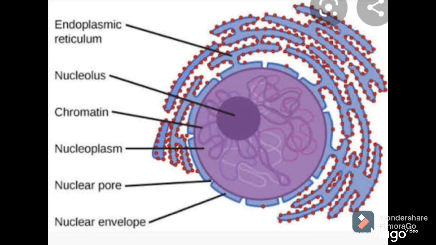This nuclear membrane consists of many pores. Nuclear pores are present on the nuclear membrane. Then in between the nuclear membrane and at the center, nucleolus is there. Nucleoplasm is present, which is a colorless dense fluid. Chromatin material is present, which consists of DNA, and that DNA is responsible for carrying genetic information from one generation